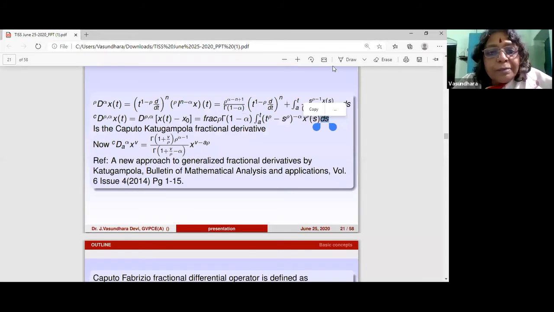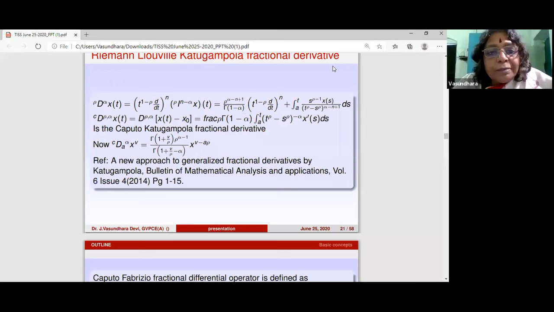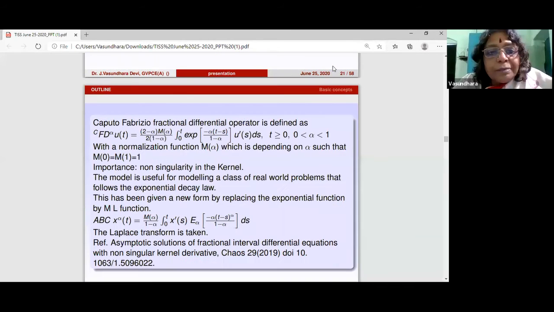So they wanted to avoid this, so they defined it using an exponential function as the kernel in the integral. And they have introduced a normalization function to take care of some irregularities that may exist. Now the most important part over here is the non-singularity in the kernel, and they themselves have said that this model is useful for modeling real-world problems using the exponential decay law because there's a minus sign.